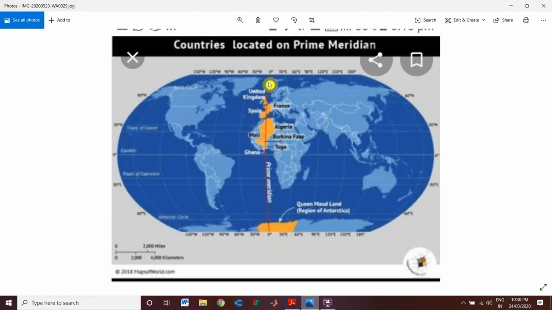Now one thing I want to tell you about this prime meridian. Actually, the prime meridian is made, or you can say it is carved out, of the necessity of coordinating timetables, and there should be proper coordination between airlines, transportation services, economic and trade activities. That's why this prime meridian is very useful to us in all those matters.